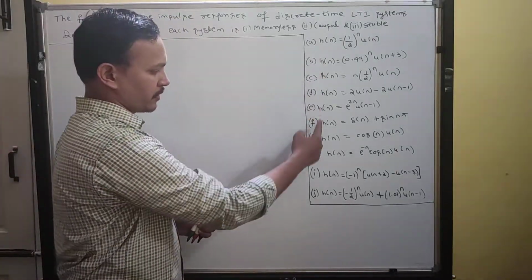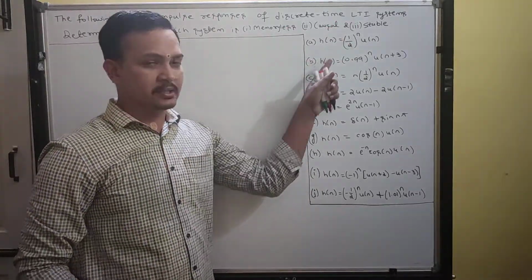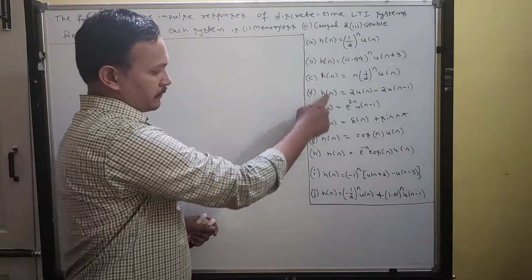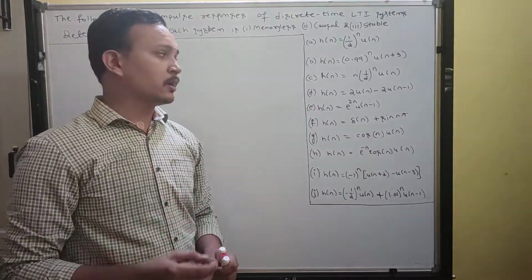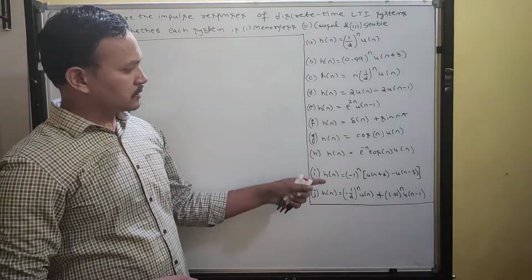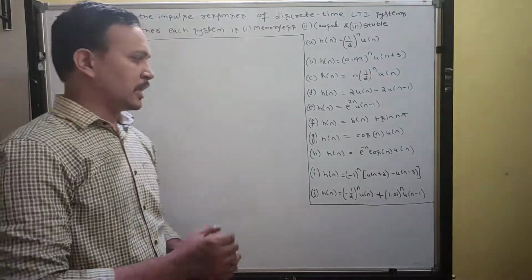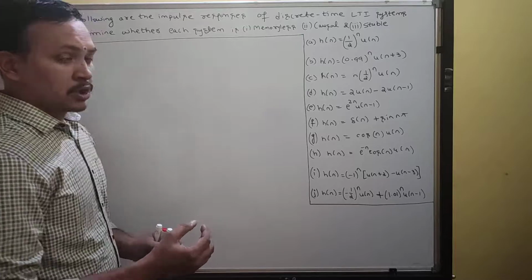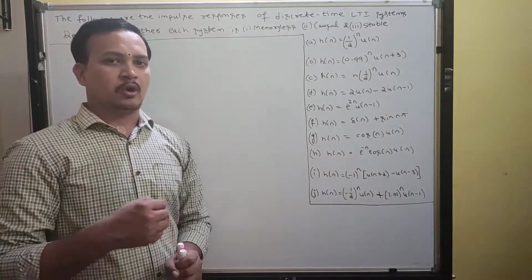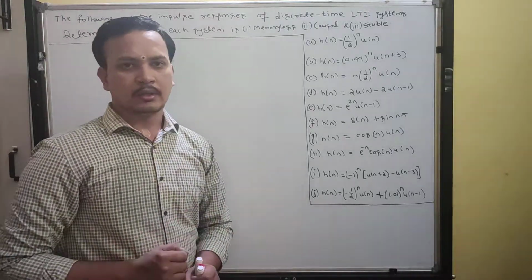We have a set of impulse response equations for discrete time LTI systems. For all these impulse response equations, I am going to check whether the given systems are memoryless, causal, or stable. Okay, so copy down the problems. While copying, you can pause the video and copy down the solutions for each and every problem.